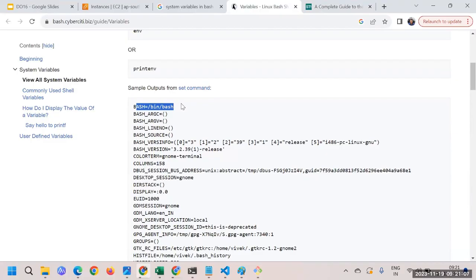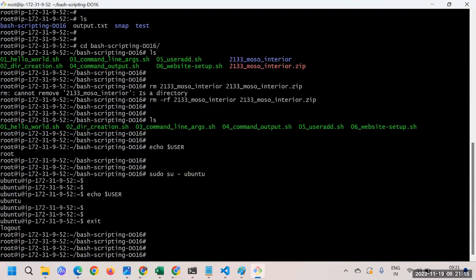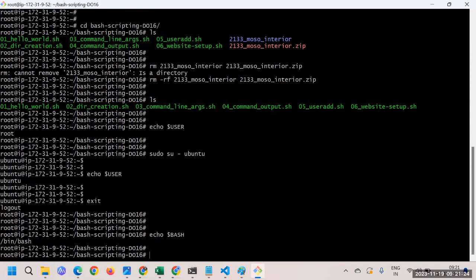So this is BASH. It's telling me /bin/bash, that is the shell we are using. Let's see here. I'll use echo, and then dollar BASH, and let's see what's the output. You can see it's /bin/bash. Why? Because this root user is basically using /bin/bash as the shell type, right? And in fact we are also doing bash scripting. So this is the bash we have.